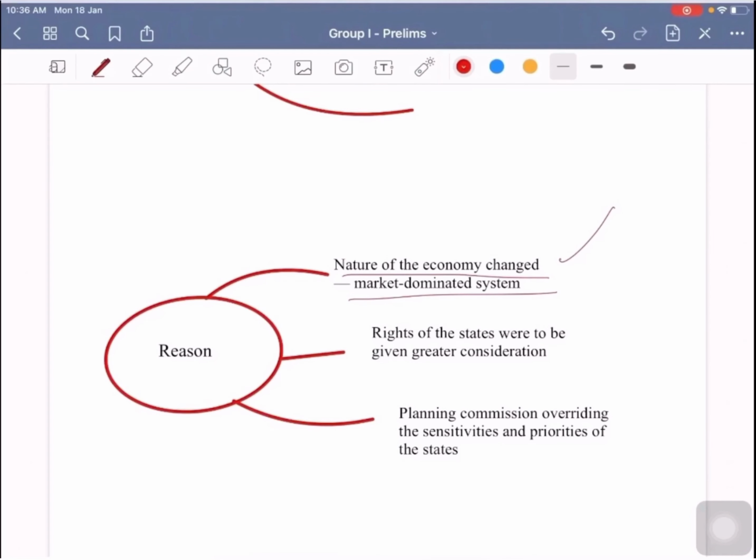Another reason is that the rights of the states were to be given greater consideration in this scenario, and it has to lead to cooperative federalism, which has to be given a greater scope and space in the present market dominated system. And another reason is that the planning commission was overriding the sensitivities and priorities of the states. The planning commission, with its top down approach, had only less scope for the sensitivities, needs and priorities of the states. This has to change, and Niti Aayog is an alternative, and that's why the government has established Niti Aayog in place of the planning commission. These are the main reasons for establishing Niti Aayog.